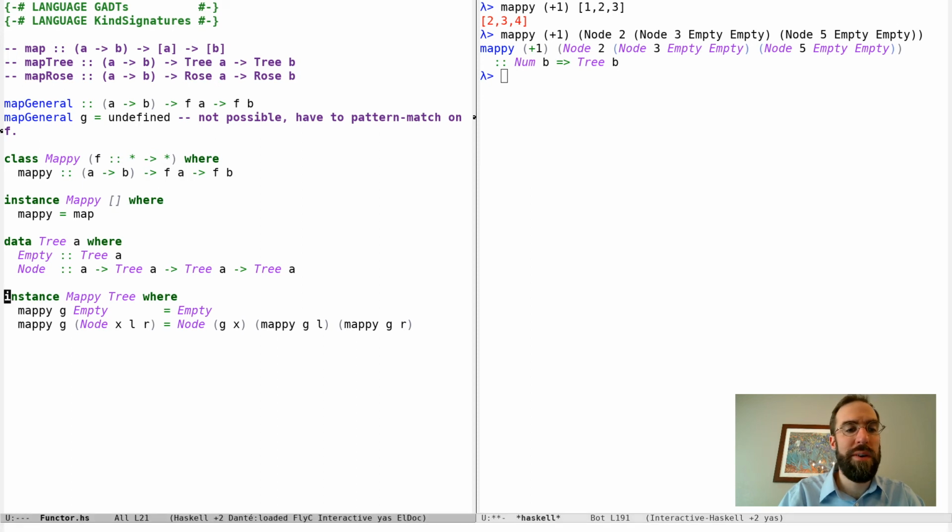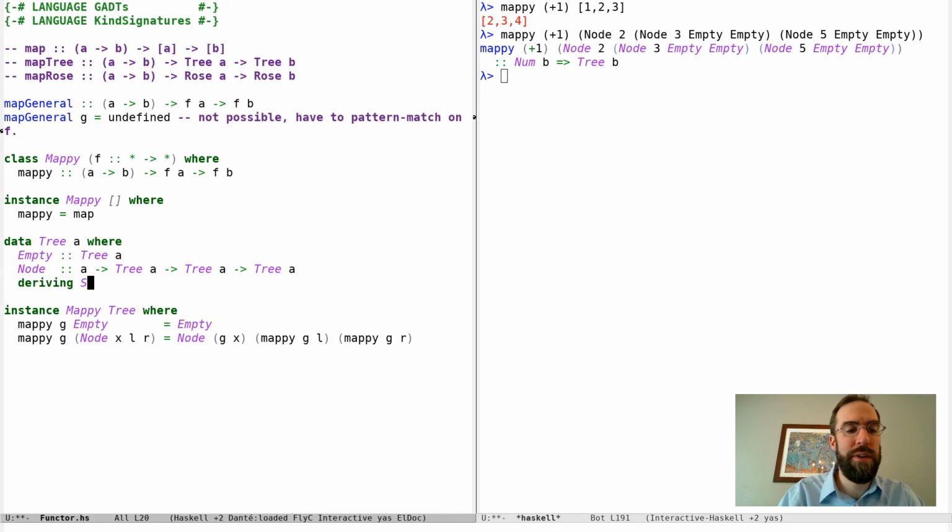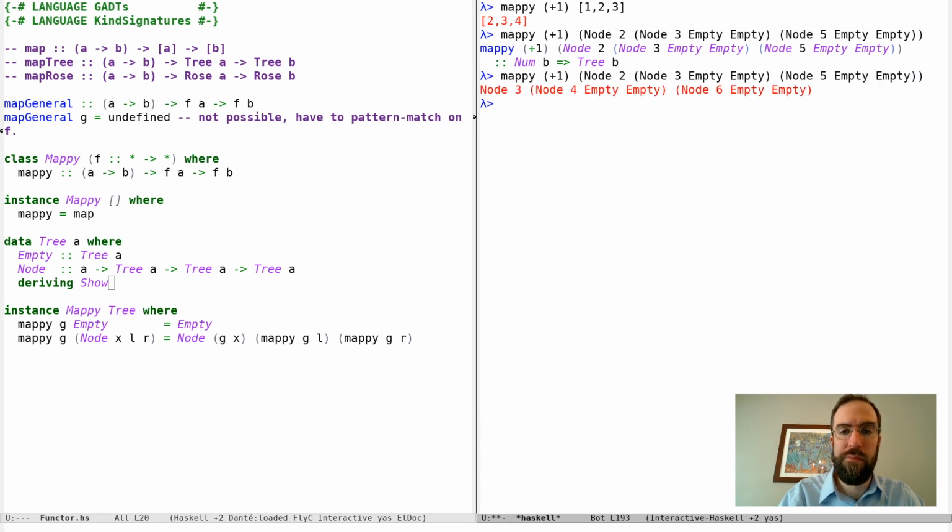Oh right, I forgot to say deriving Show here because it doesn't know. It's just telling me the type because it doesn't have an instance of Show, so it is saying, well, here's what type it is, but I can't actually evaluate it. Let's try that again. There we go. So every value there went up by 1, so we applied that function to everything.